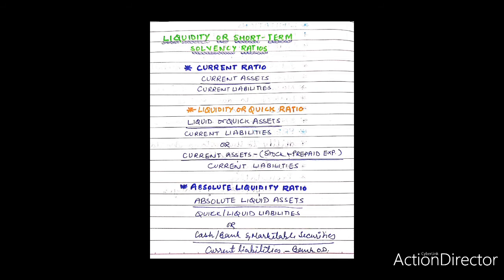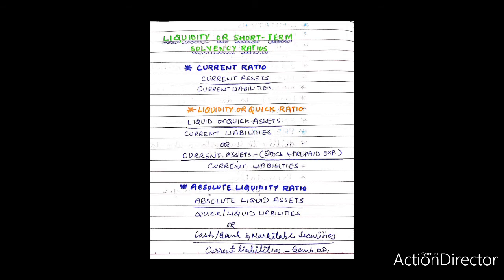Now let's understand the interpretation and significance of current ratio. Current ratio of a firm measures its short-term solvency and reflects its ability to meet short-term obligations when they are due.